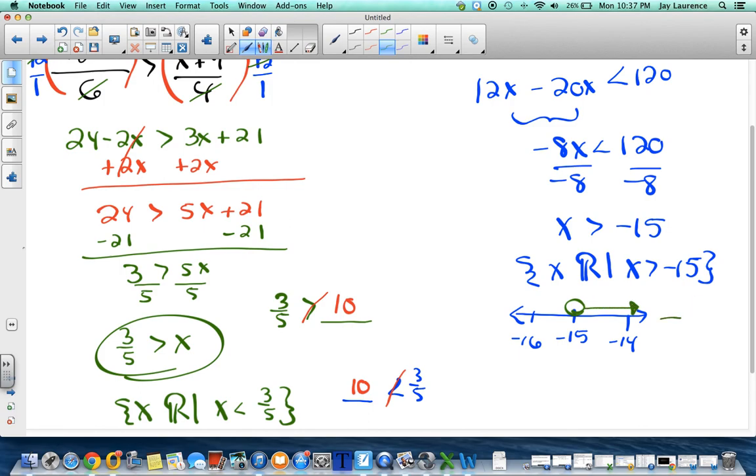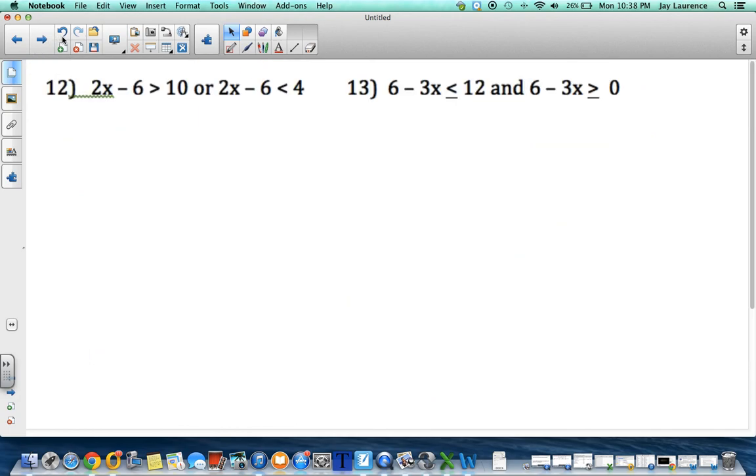If you need to, test it. Pick an obvious number like 10. Wouldn't 10 be over here somewhere? Right, probably off the page. All right, moving right along.